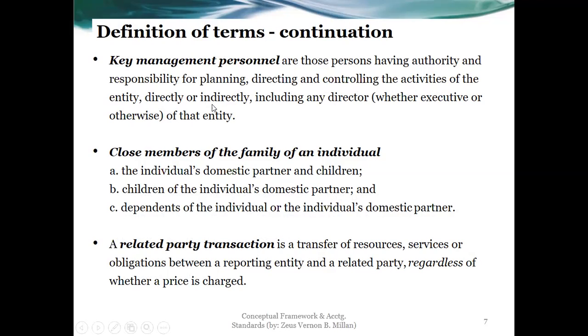This can be direct or indirect, including any director, whether or not that director is part of the executive officers or has executive functions. Normally in an organization, the board of directors are shareholders, because that's the requirement. For one to become a member of the board of directors, one must own at least one share, so also a shareholder.